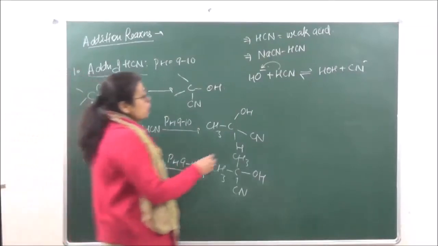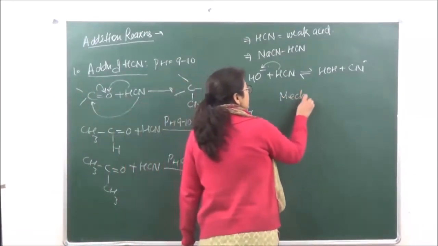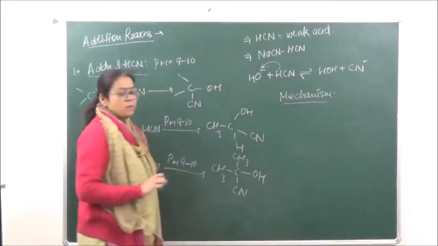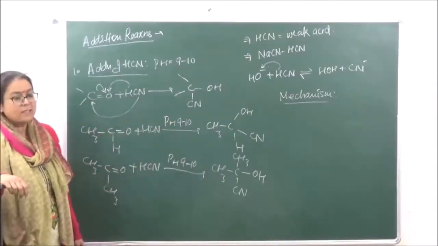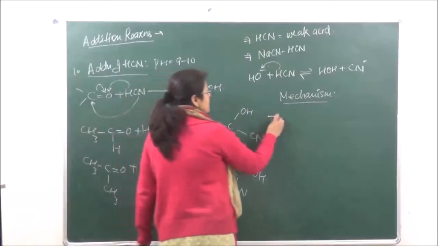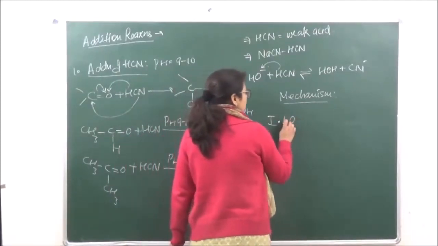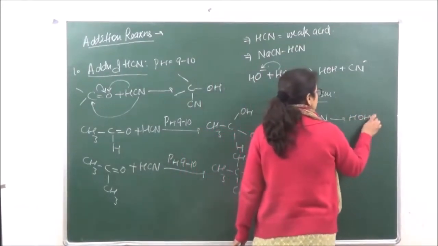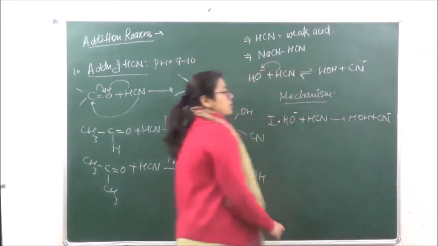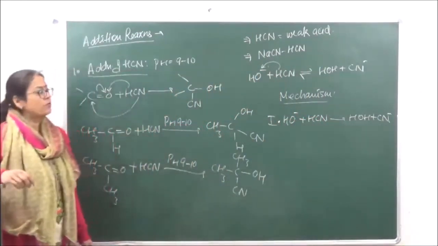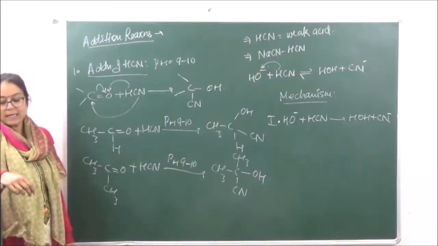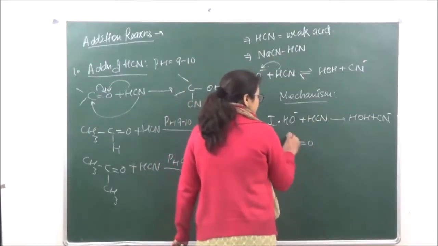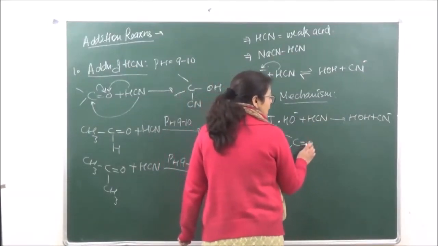So let's just see what is going to be the mechanism of the reaction. If you're looking at the mechanism, the reaction is going to take place in 3 steps. The first step is the release of the CN negative ion, okay, by reacting it with a base. The second step is the attack of the nucleophile on the carbonyl carbon.